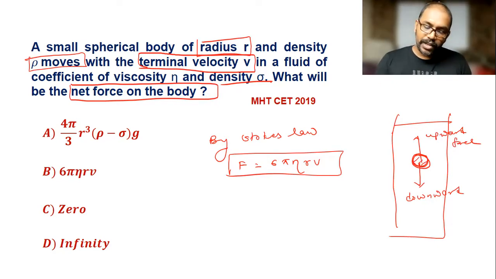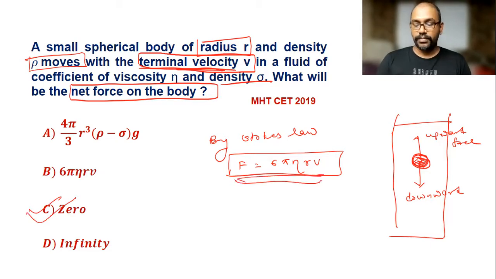Terminal velocity means that it is moving with constant velocity. So downward force and upward force is equal. So net force acting on this body in a liquid column is 0. So 0 is the correct option. You remember this formula is for the viscous force.